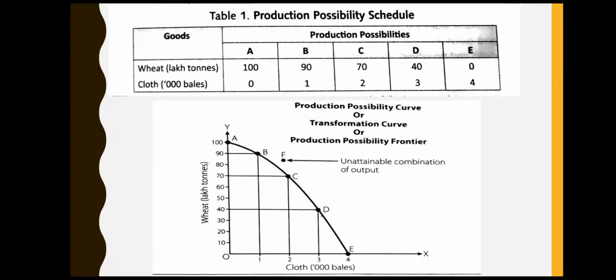So over here there is this production possibility schedule, which is showing 5 different production possibility combinations, and in the next part there is this production possibility curve, which is basically the graph version of your production possibility schedule.